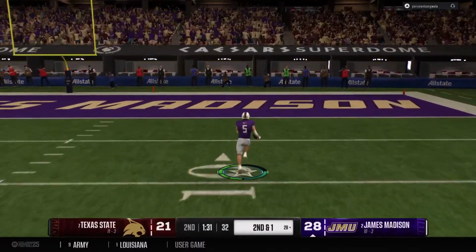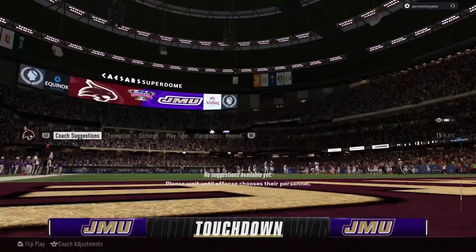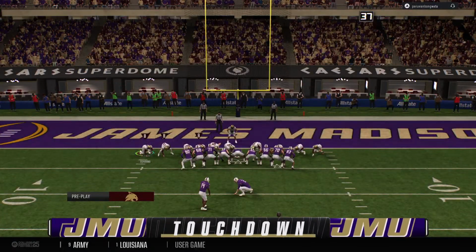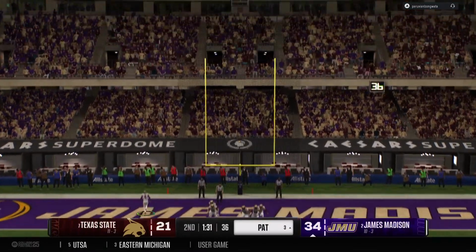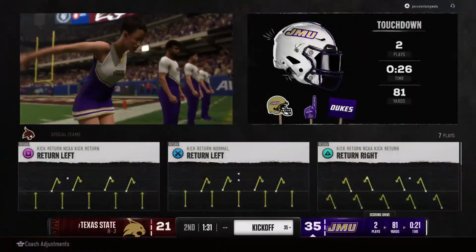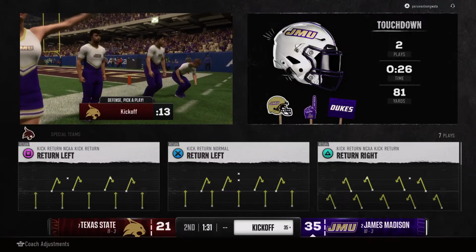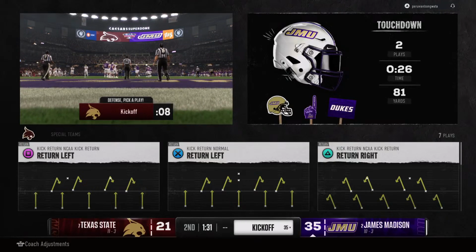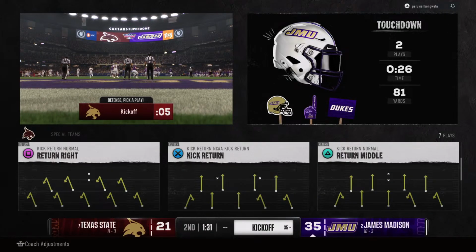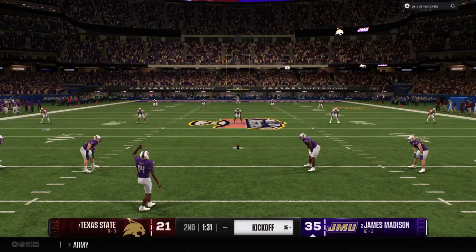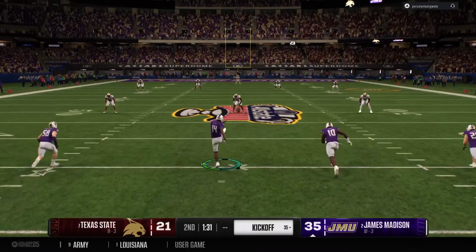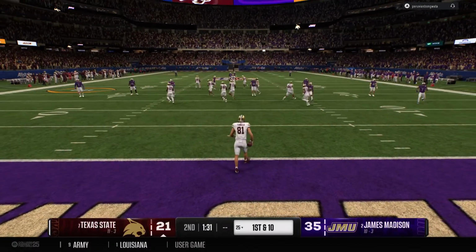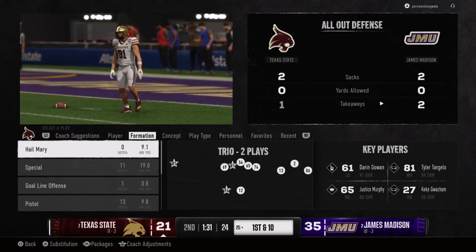It's a foot race. At the 10 now. They're not going to get him. He's in. Touchdown, Dukes. They'll try to add to the lead now with a PAT. PAT is good, so it's a two-touchdown lead, 35-21. Kickoff team is on the field to move this one away. And he'll just take a knee. Drive will start at the 25-yard line.